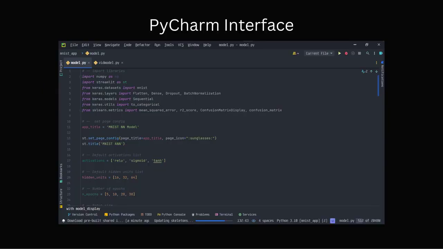Here we see a standard PyCharm interface with an open Python file. The code has indentations and colors indicating scope and Python keywords.